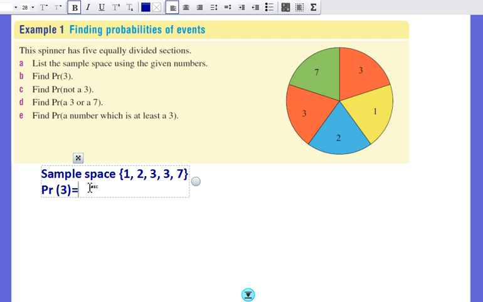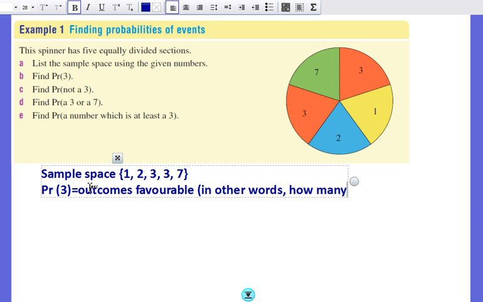Let's remember how we calculate a probability: we say how many outcomes are favourable to this event, in other words how many 3s, and I divide that by the number of possible outcomes.